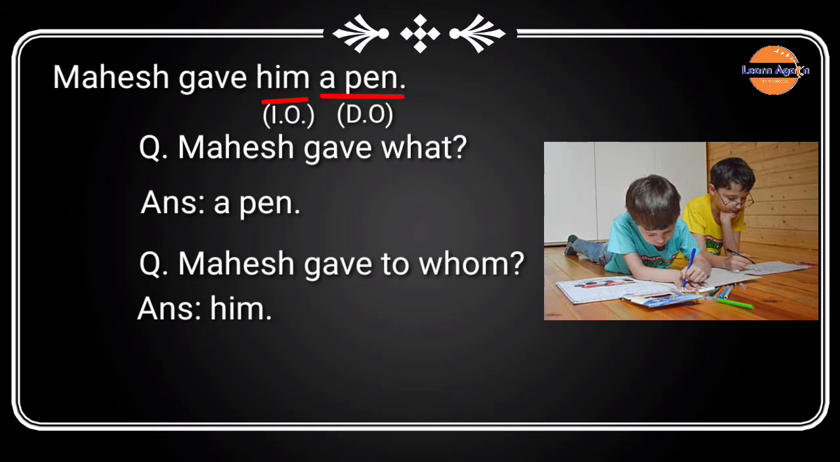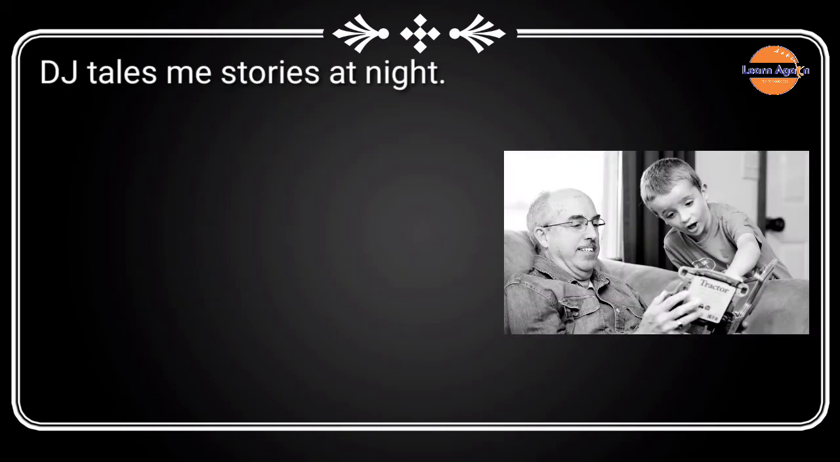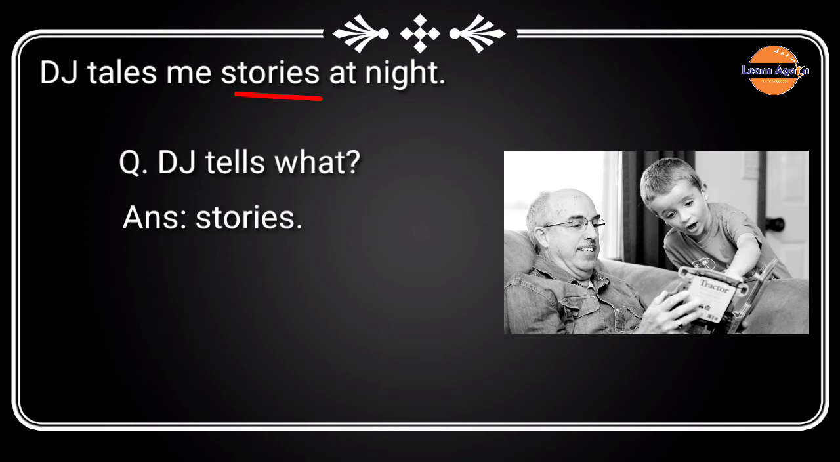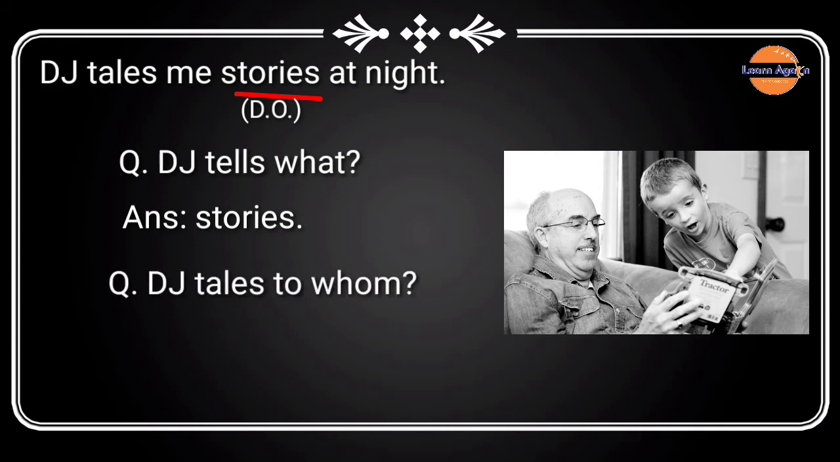Let us take another example. DJ tells me stories at night. So let us ask questions. DJ tells what? And the answer is stories. Therefore, stories is a direct object. The second question is DJ tells to whom? And the answer is me. Hence, me is the indirect object in this sentence. Well, I hope you understood object of the verb properly.